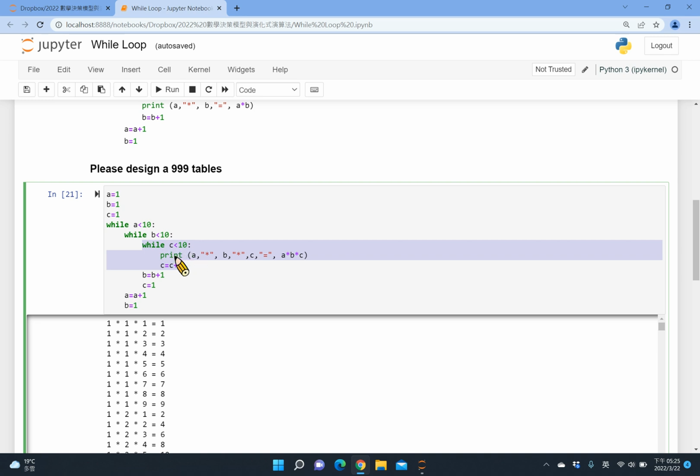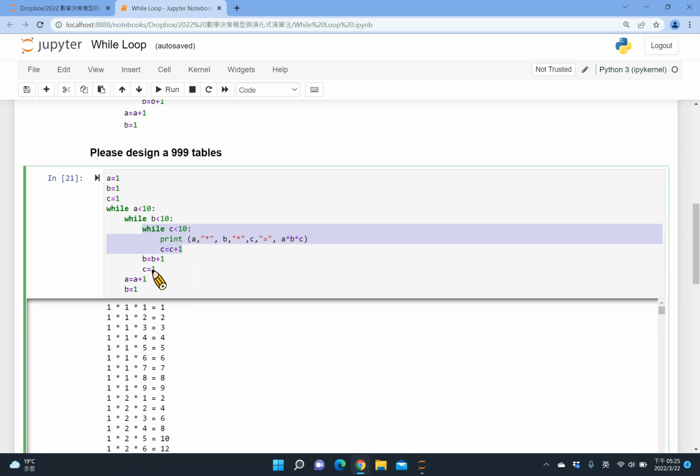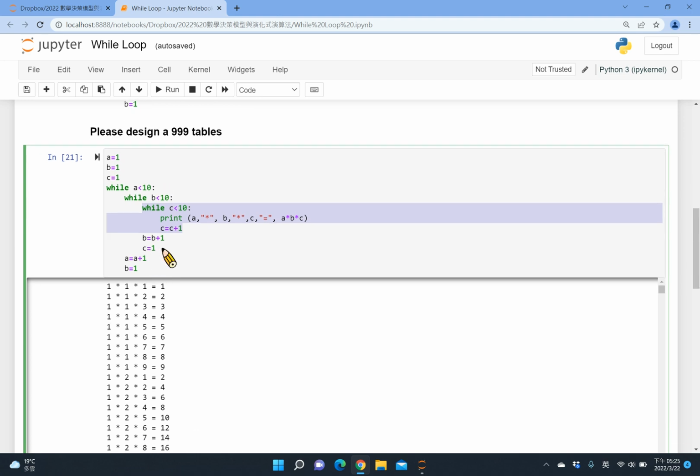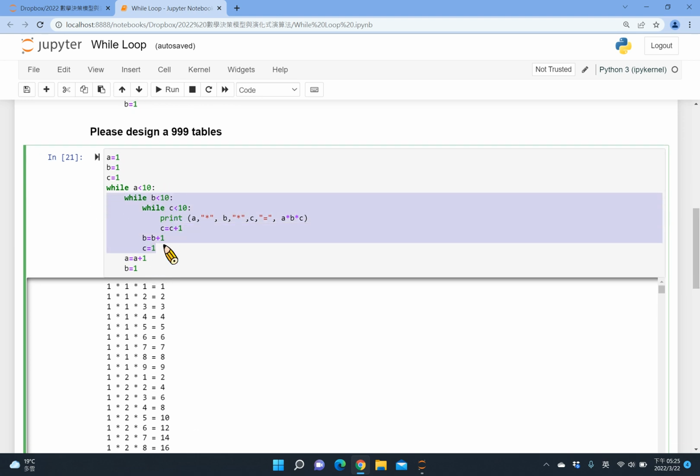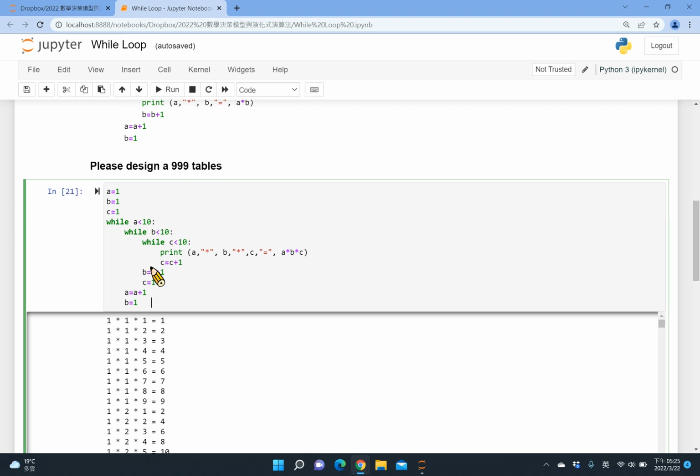Otherwise, the C loop won't run again, right? So that's important. Update C value. And after the B loop finishes the first time, I go out, I need to update the A value. At the same time, reset B value. Okay, so that's the basic rule when you design nested loop.